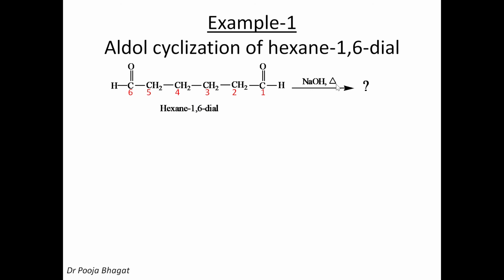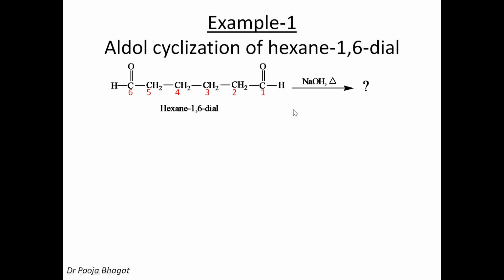And now you have to do aldol cyclization, which means you have to heat it in the presence of base. So now I think you can easily guess which alpha hydrogen will be abstracted. If the reaction is taking place at the C1 carbonyl group, it is a symmetrical molecule. So if you remove the alpha hydrogen from C2, then attack will be at C6. If you remove the alpha hydrogen from C5, then attack will be at C1. Because in both cases, being a symmetrical molecule, you will end up with a 5-member ring structure.